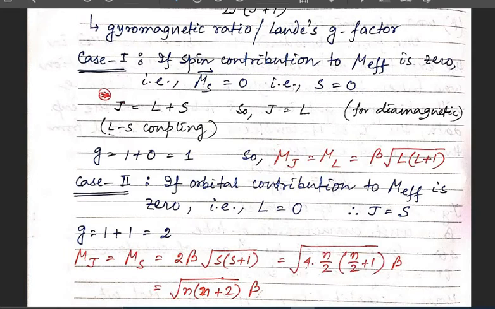In another case, we can say if the orbital contribution to mu effective is 0, that means L is equal to 0. In that case J is equal to S, so the g value is 2, and finally we come to the point that mu J is equal to the mu spin only value, which is obviously root over n into n plus 2 Bohr magneton.